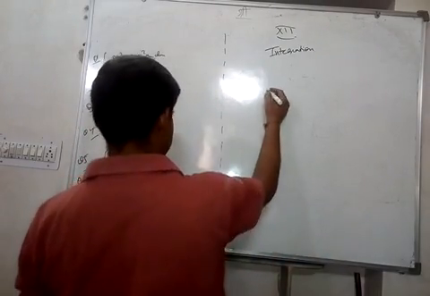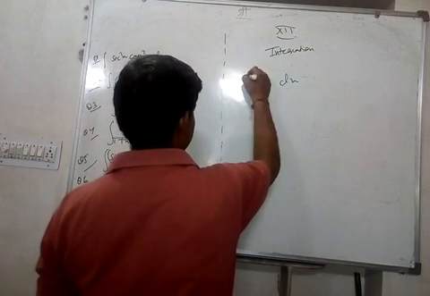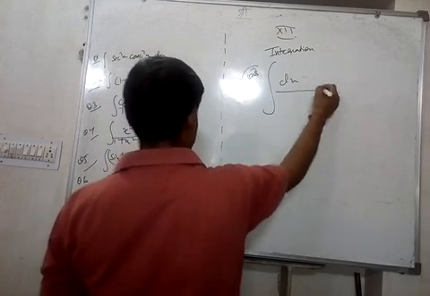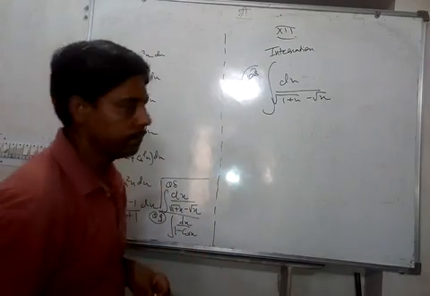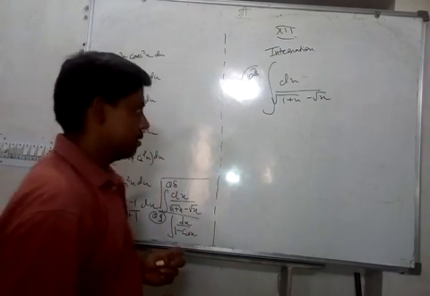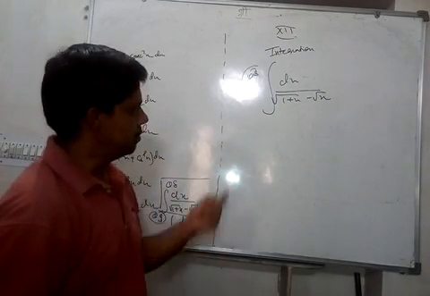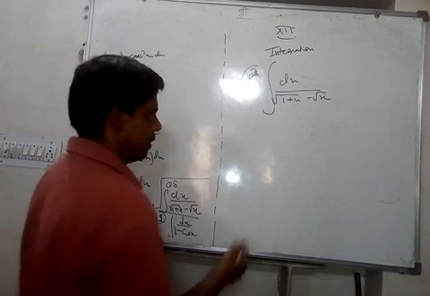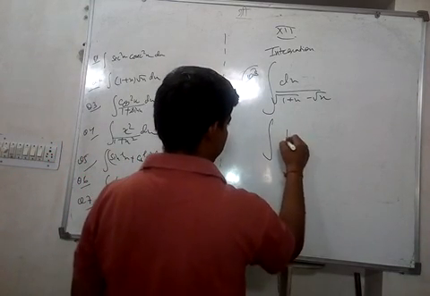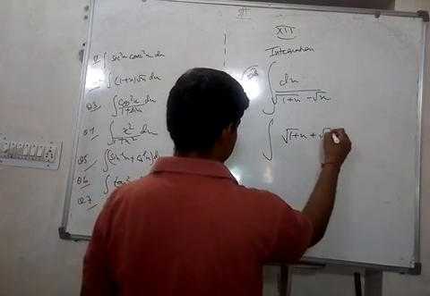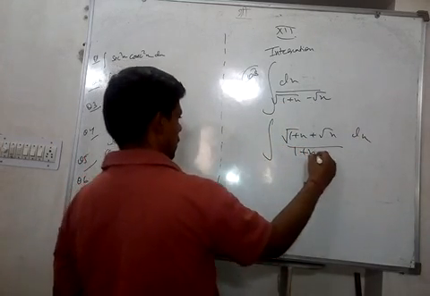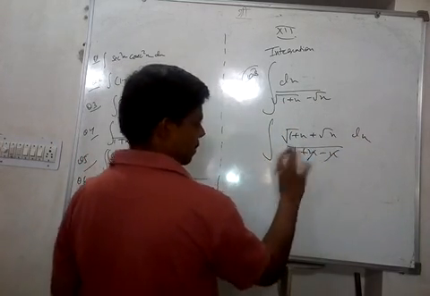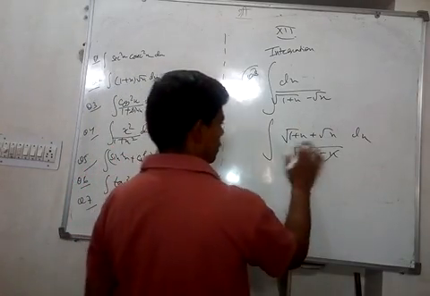We got dx, question number 8, root 1 plus x minus root x. Try this question. Right. This is just like limits, you can rationalize. So this will become root 1 plus x plus root x dx. This is 1, this square minus this square, so 1 plus x minus x. This is 1, no problem now, just integrate.